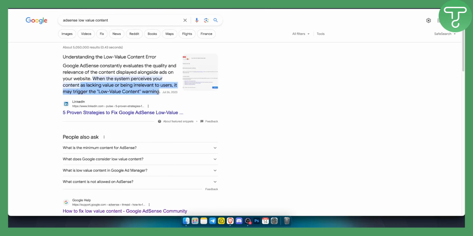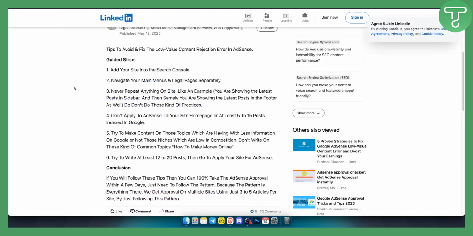So basically the first thing, and this is the first thing that I always say, is to make sure your content is detailed, make sure your content is SEO optimized, and make sure your content is not vague. Because if your content is vague, if your content is empty in terms of the keywords and stuff like that, then AdSense might trigger the low content or low value content warning. So here's what you can do, right? Obviously, before SEO optimization and stuff like that, you can do other things as well.